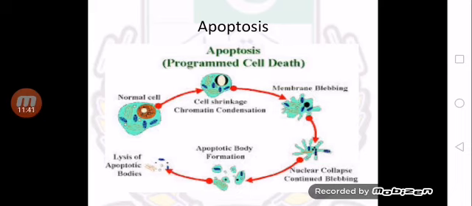Another significance is that apoptosis also gives advantages during development. For example, during the formation of our fingers, when a new one is being developed, when fingers or other body parts are to be formed, the cells between them undergo apoptosis and the digits separate. This is an example from the formation of fingers, and the same is the case for the formation of all body parts of an organism. As body parts are made, they are shaped by apoptosis.